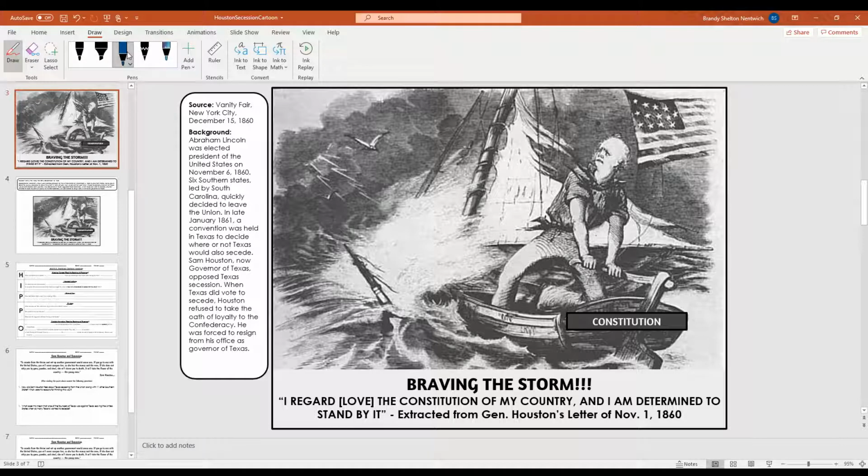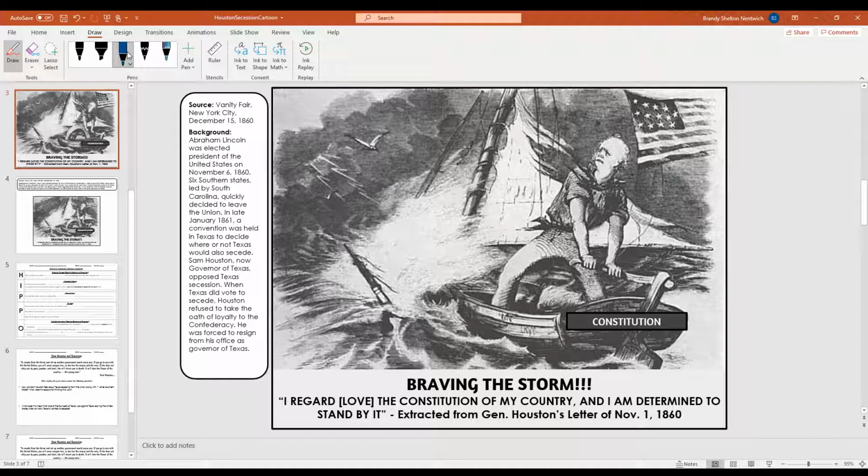But we're going to look at the different aspects of this cartoon. So first thing we're going to do is look at it as a whole. Obviously we see that there's a man in a boat and he's in the middle of a storm. Remember, with the political cartoon, we have to see who the people represent, and what the different parts of the cartoon represent for a real life event.